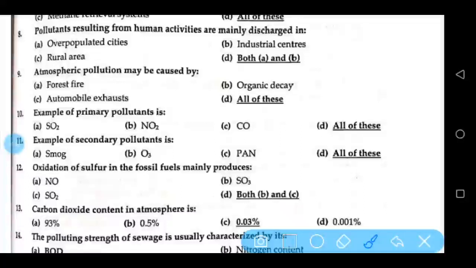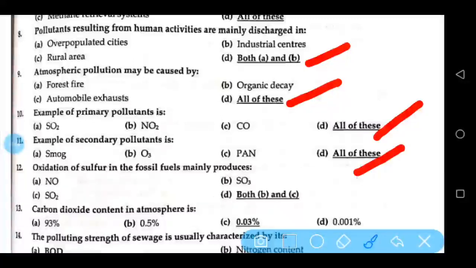Pollutants resulting from human activities are mainly discharged in both A and B, overpopulated cities and industrial centers. Atmospheric pollution may be caused by all of these: forest fire, organic decay, and automobile exhausts. Examples of primary pollutants are all of these: SO2, NO2, CO. Examples of secondary pollutants are all of these: smog, O3, and PAN. Oxidation of sulfur in the fossil fuels mainly produces both B and C, SO3 and SO2.